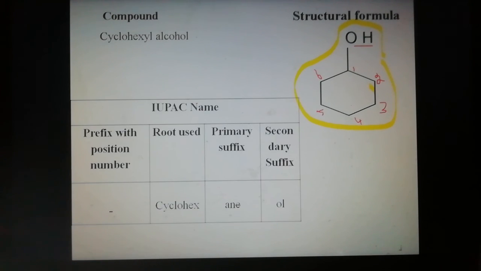Cyclohexyl alcohol is the common name, and the IUPAC name is cyclohexanol. Students, the hydroxyl functional group is attached to the first carbon, so no number is mentioned. The reason is there is no substituent, only the functional group is present. The root word is cyclic, closed. So the IUPAC name of cyclohexyl alcohol is cyclohexanol.